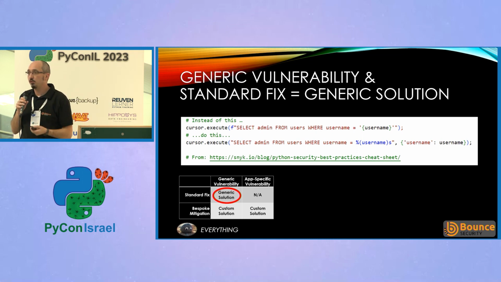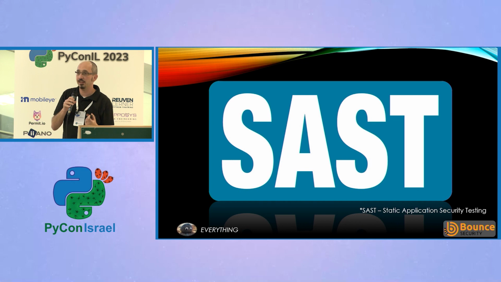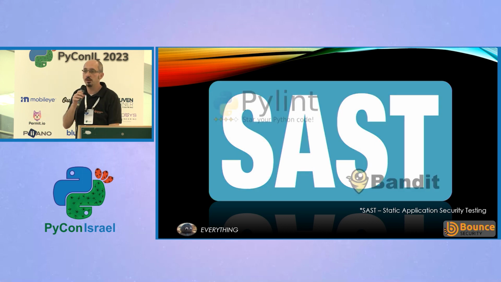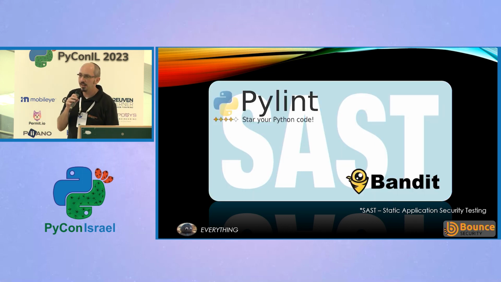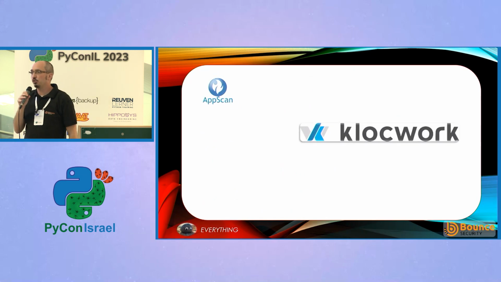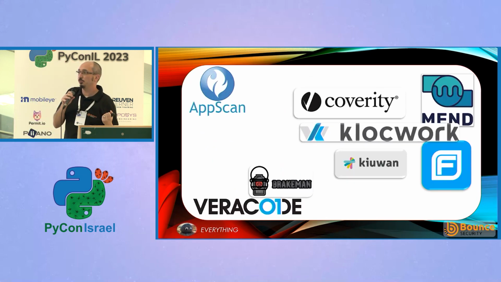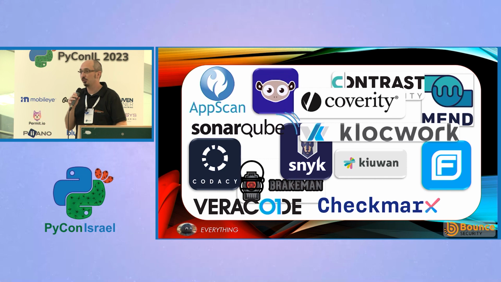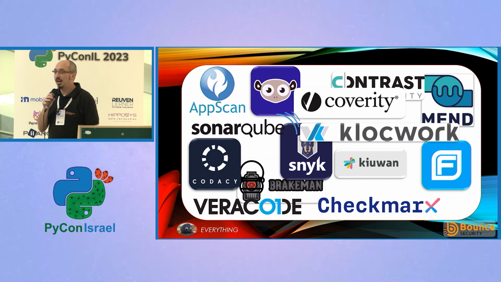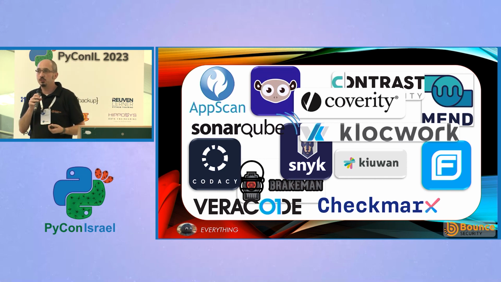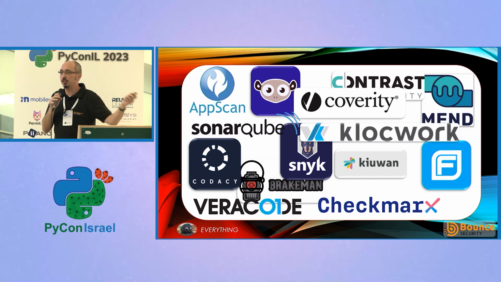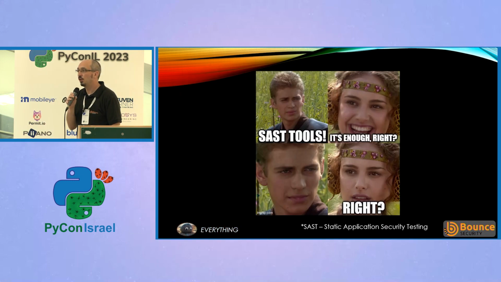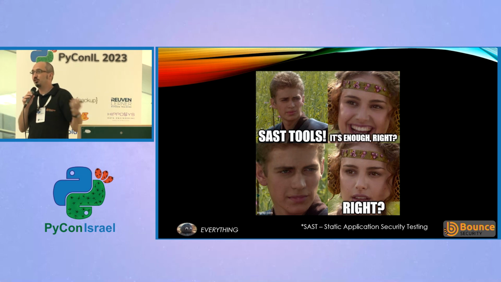For vulnerabilities like that, we've got tools like SAST, Static Application Security Testing, which will look through our code, find vulnerabilities in the code and say, okay, this is a problem. In Python, we've got pylint and bandit. There are various other commercial tools as well that you may recognize or have nightmares about, depending on how involved in security you've been. Apologies if anyone's traumatized. These tools are quite good at finding these generic vulnerabilities and seeing whether we fixed them with the right generic solution or not. And we'd hope that would fix us. This is what the SAST vendor told us: it'll solve all your security problems, right?